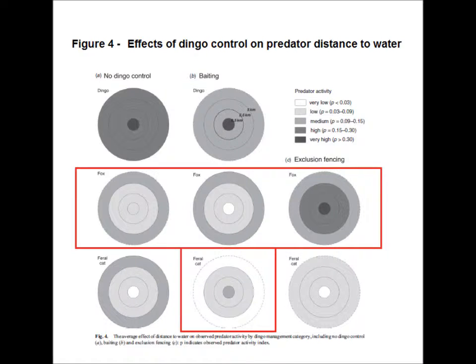This study suggested spatial avoidance behaviour between red foxes and dingoes and indicated feral cat activity increased where 1080 baiting was used on dingoes and non-target foxes as indicated in red. Water sources attract predators because of 2 reasons: 1 being the constant source of water and 2 because prey congregate there also.